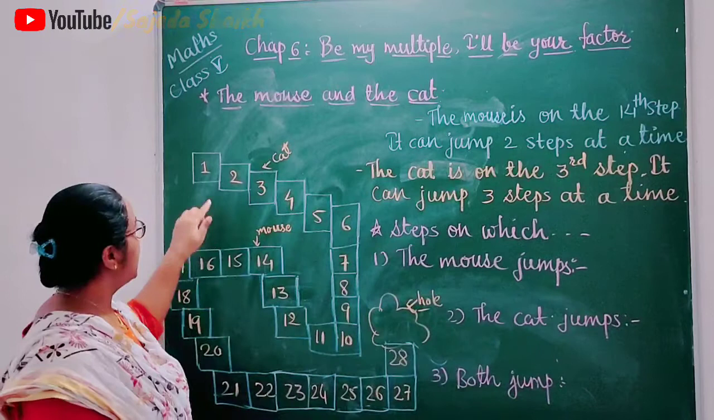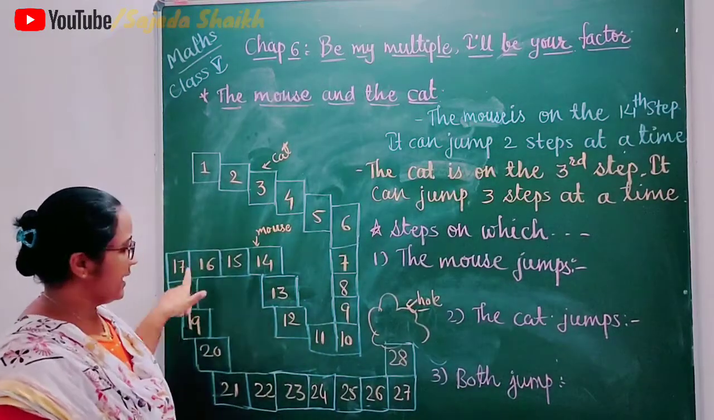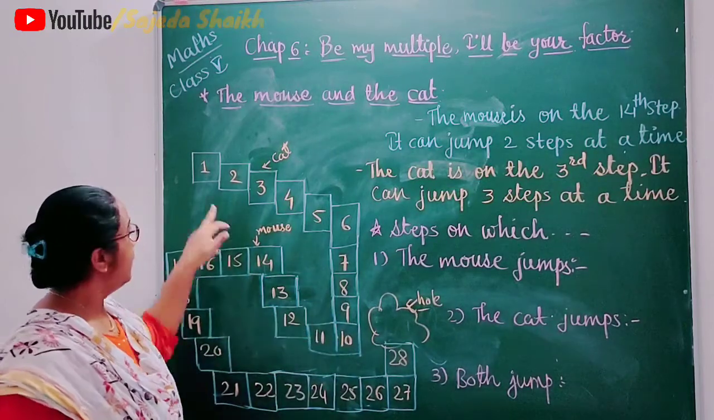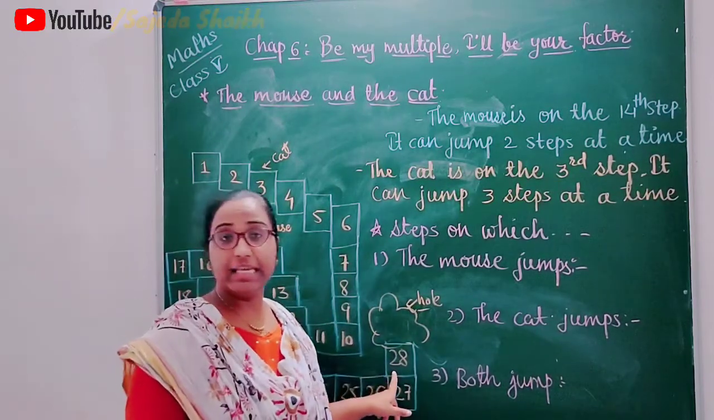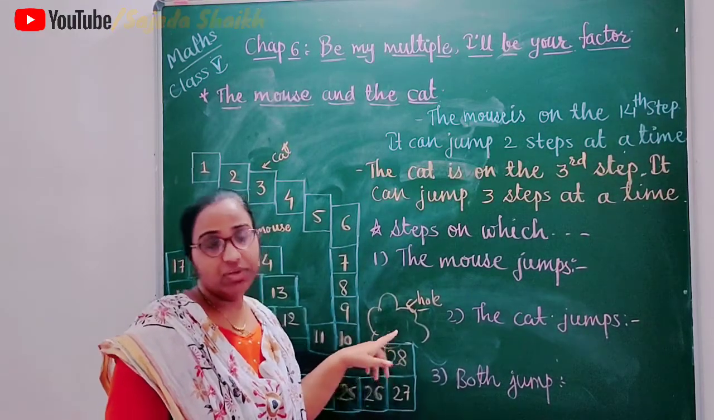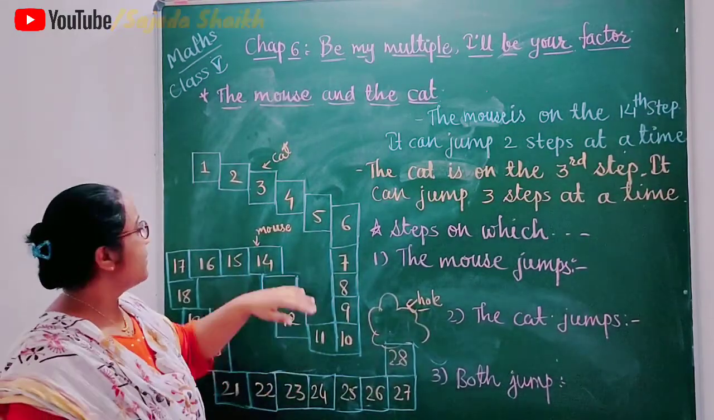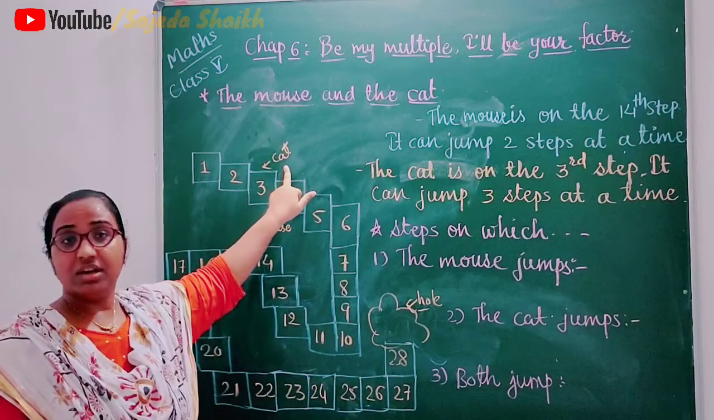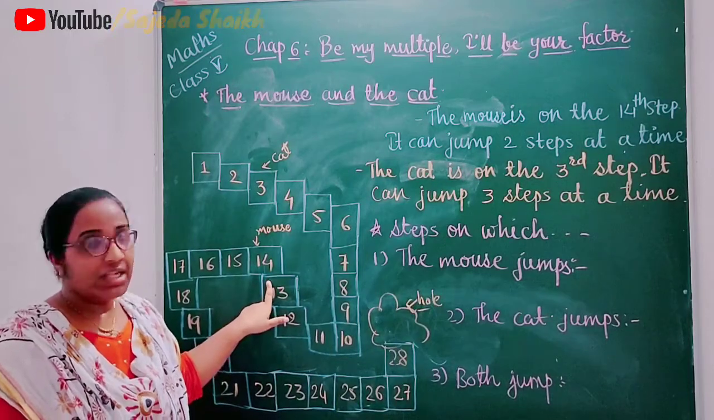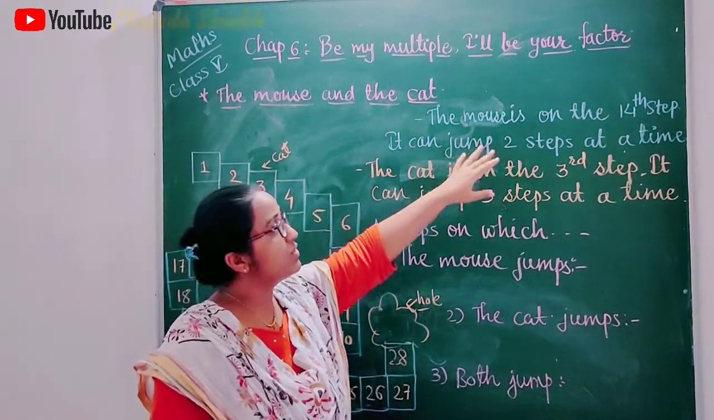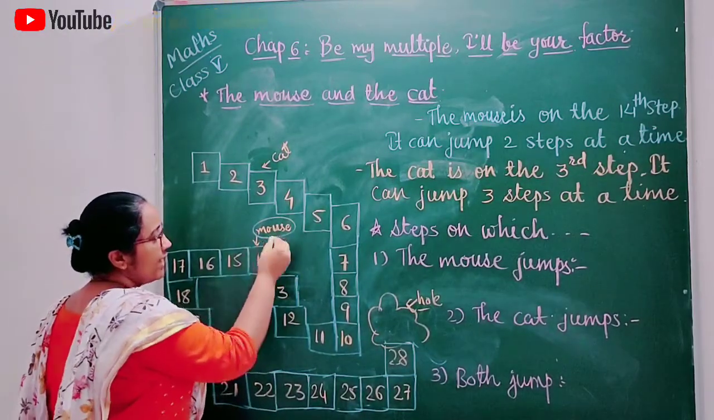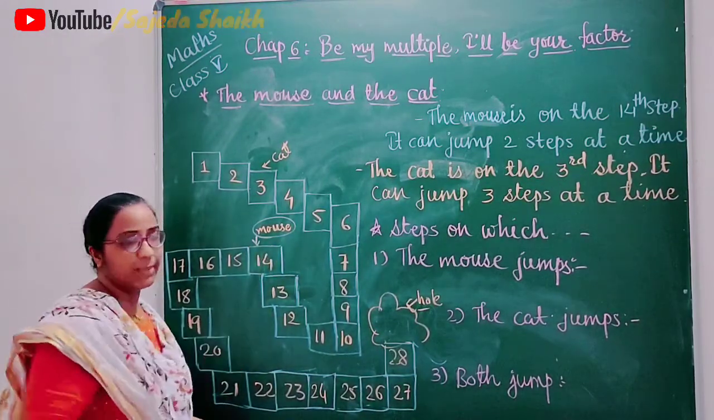Here you can see that it is in the form of a staircase. Actually it is not like that, but this is a staircase, and from number 1 to 28 is given, and after 28 there is a 4. The information is given like this: the cat is on the 3rd step and the mouse is on the 14th step. Here this is a mouse and right now it is on the 14th step.